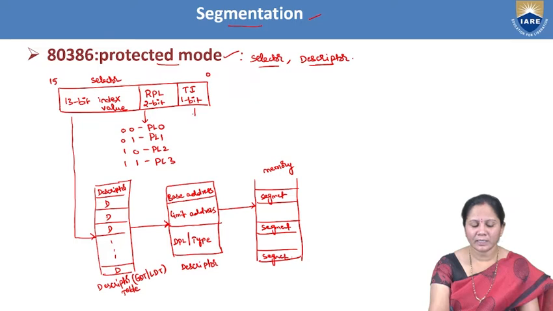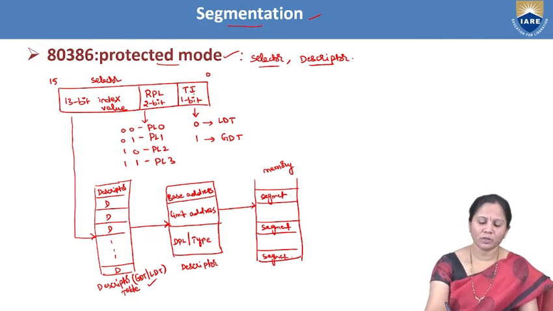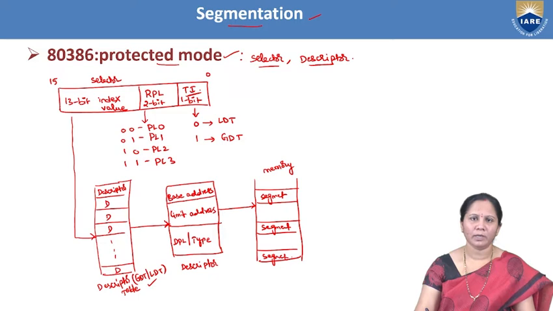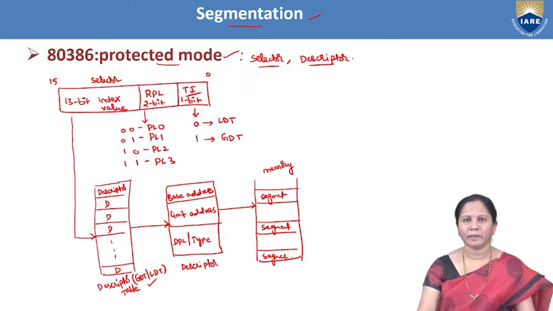Next is the TI bit, which may be either 0 or 1. If the TI bit is 0, LDT will be selected. If the TI bit is 1, GDT will be selected. So of the descriptor tables, GDT or LDT is selected based on the TI bit only. TI represents the table indicator.